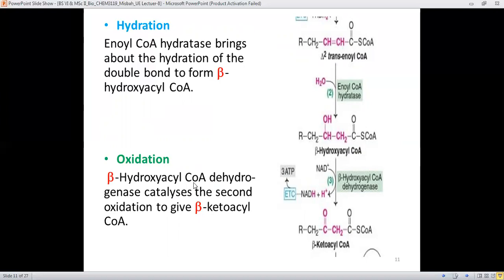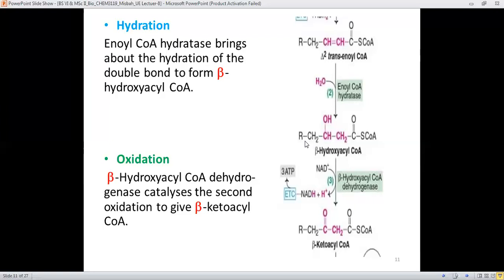And the third step is again the oxidation step. Oxidation means again there is removal of hydrogen from the molecule. Whenever there is removal of hydrogen from the molecule, this is called a dehydrogenation reaction and also an oxidation reaction.